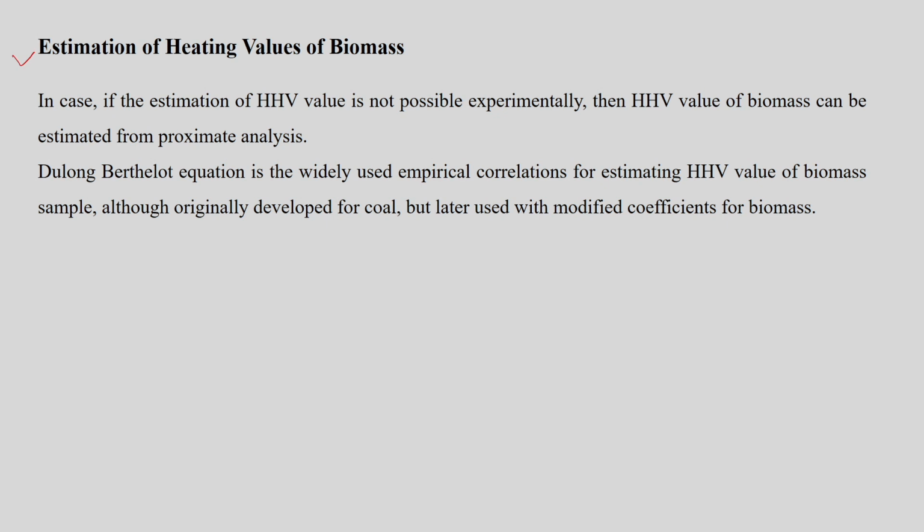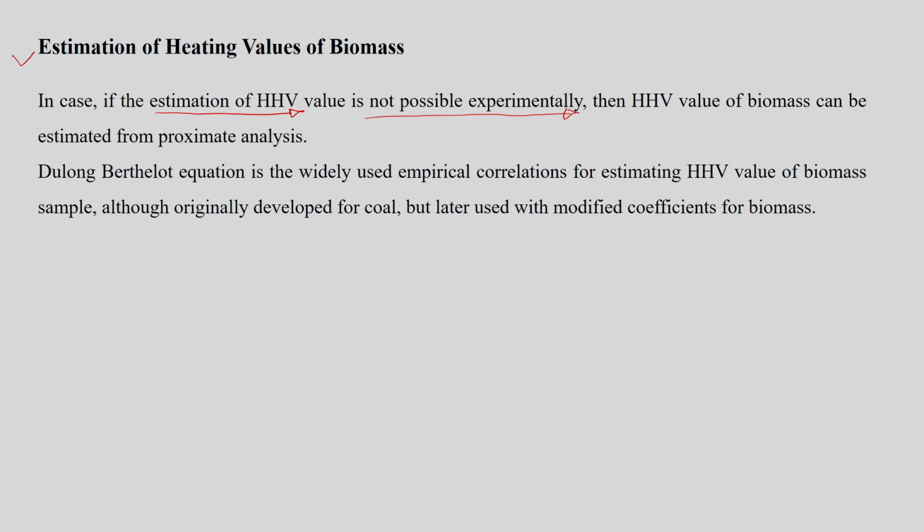The experimental methods are the most widely used reliable methods for the estimation of the higher heating value of a biomass sample. In case the estimation of HHV is not possible experimentally, then the HHV of biomass can also be estimated from the proximate analysis.